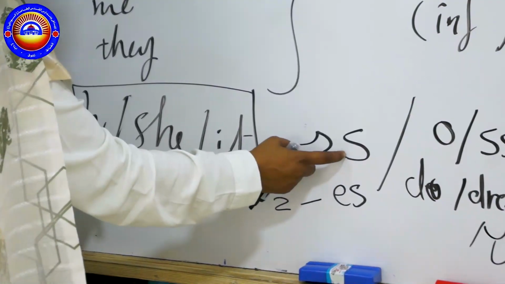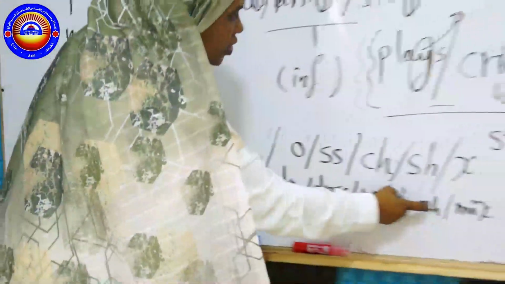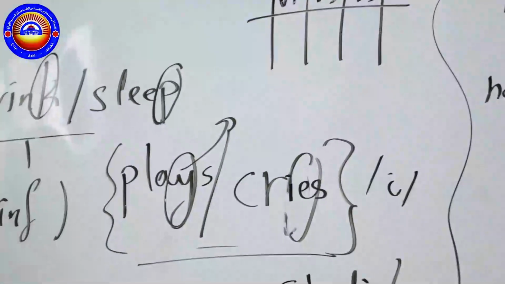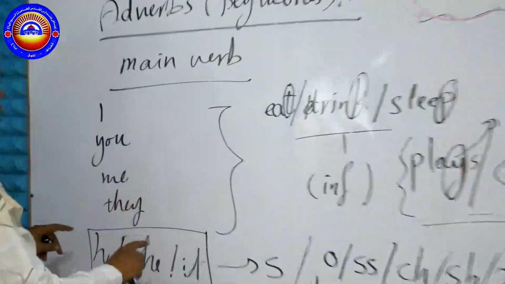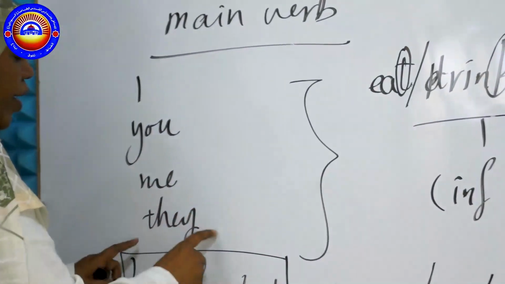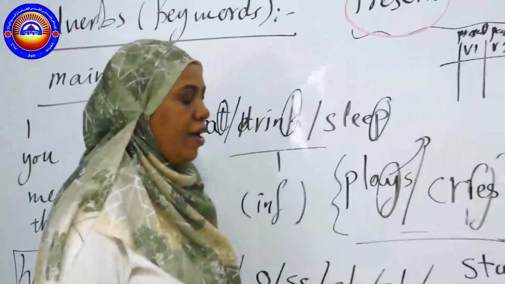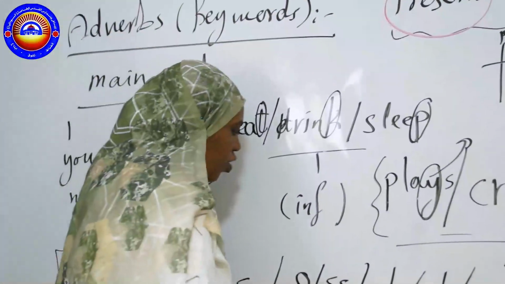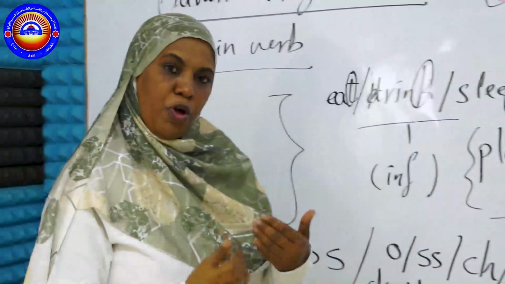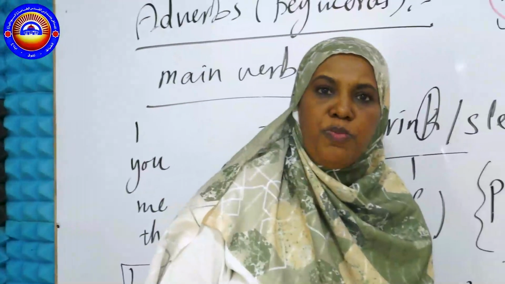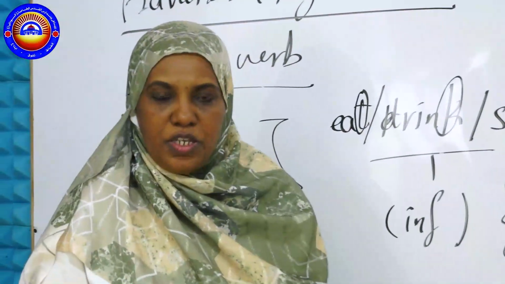You are going to use the S, ES if it is like this, or IES if it ends with Y. No change if it is with I, you, we, they. And we are going to put an exercise on the platform, and then I'm going to wait for the responses from you. Thanks a lot, and see you again.